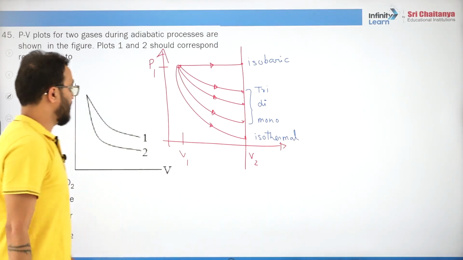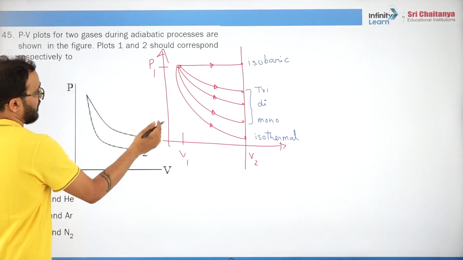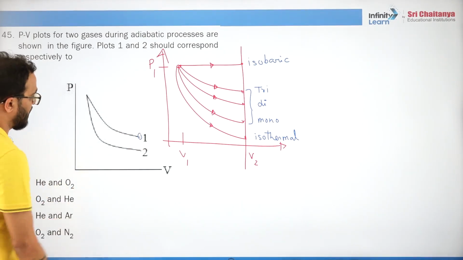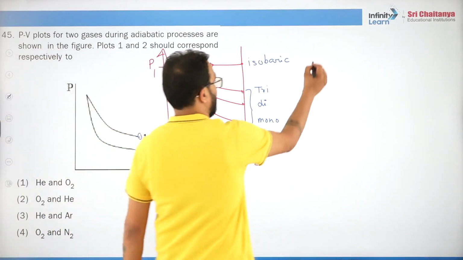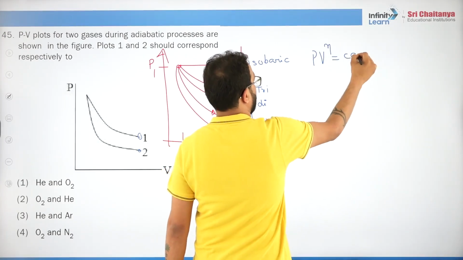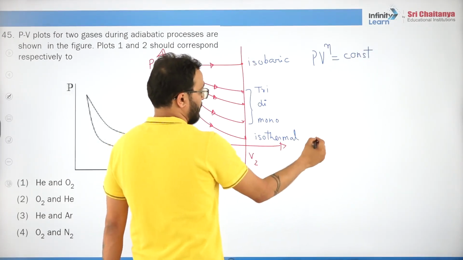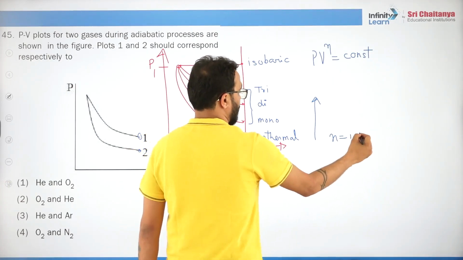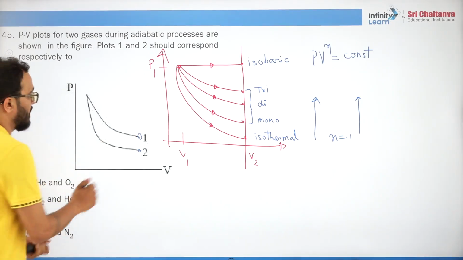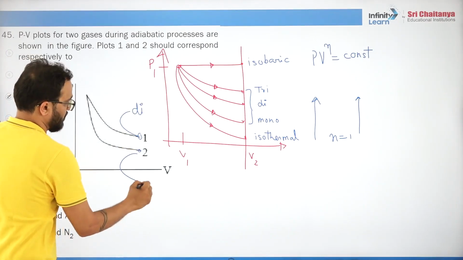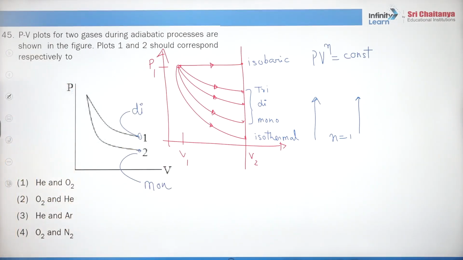Got it? So here if you compare, this must be greater gamma, right? This gamma should be greater. Here gamma should be lesser. So as you see, PV to the power n is constant. Okay. So from the bottom you go, n equals to 1 and it goes on increasing, right? Like this. So here this gas, if you are having one monatomic and another diatomic, then this must be diatomic and this must be monoatomic. So diatomic is oxygen, monoatomic is helium. Second option is right. Got it, students?